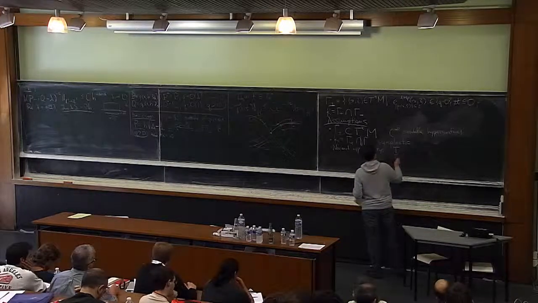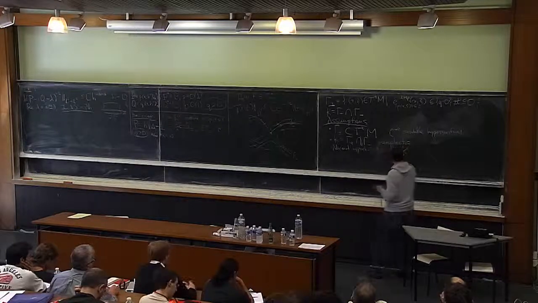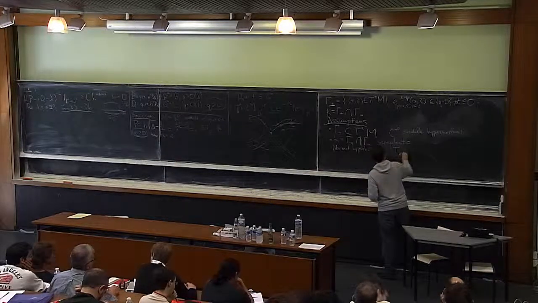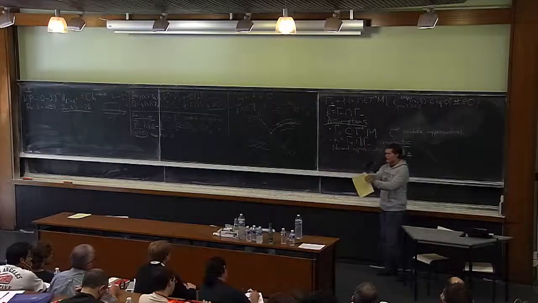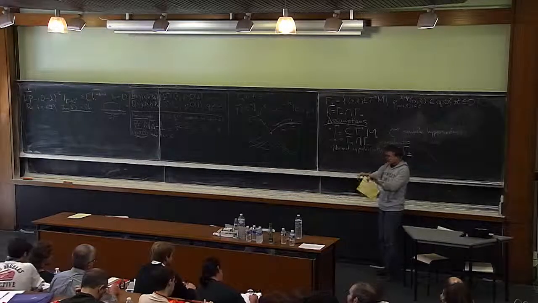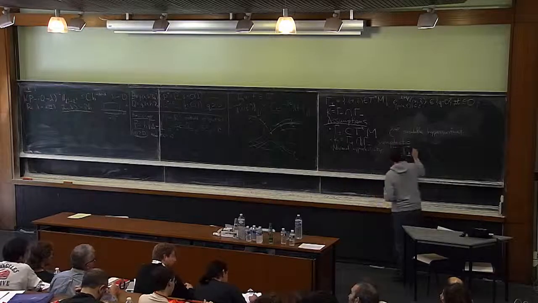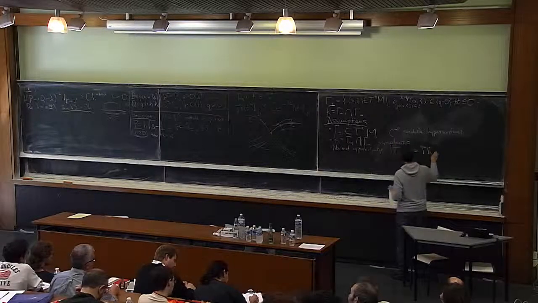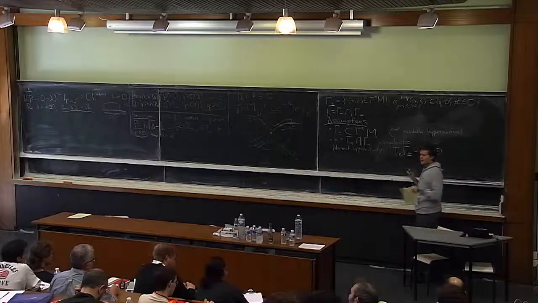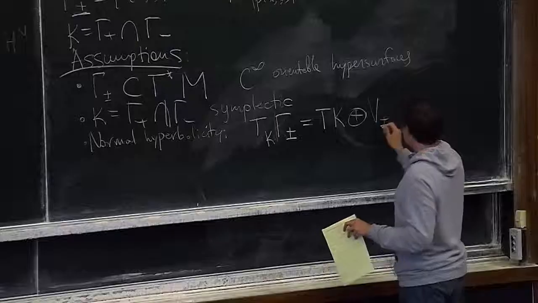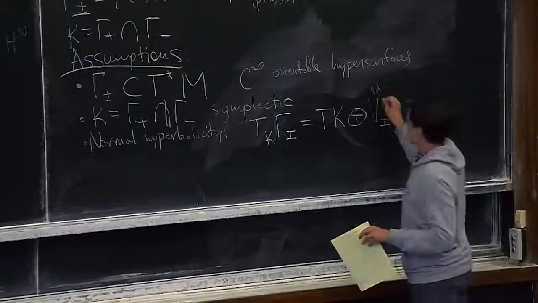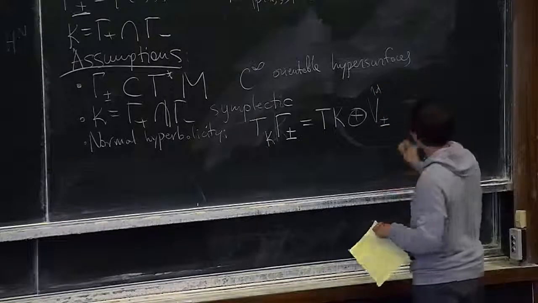At each point, if I take the tangent space at K to gamma plus minus, where K is a codimension 1 submanifold of gamma plus minus, it splits into the tangent space of K and some invariant, smoothly depending, one-dimensional subbundles.